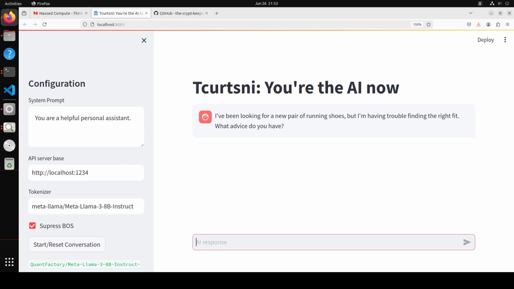and it is asking me that I have been looking for a new pair of running shoes, but I am having trouble finding the right fit. What advice do you have? And I'm going to give it the advice. So I am the AI. So I could say that you need to go to a proper shop and don't be cheap and search it second hand. Let's see what